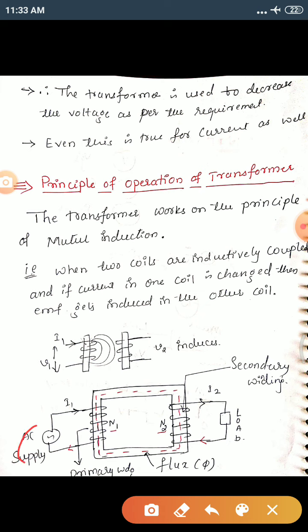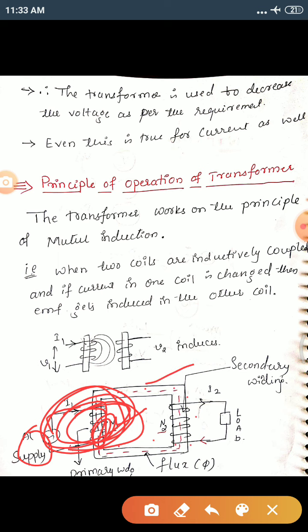When AC supply is given to the primary winding, current I1 starts flowing through it. Due to the current flowing through this coil, there will be magnetic flux flowing here, which is shown with the dotted lines. A single line is shown, but it is not like that. It will be a huge field like this.